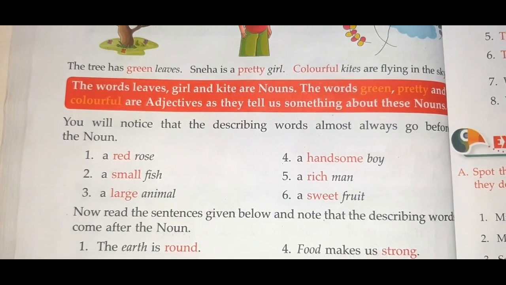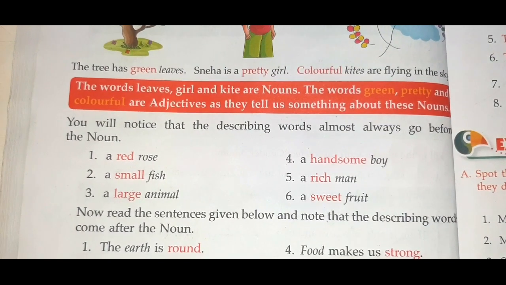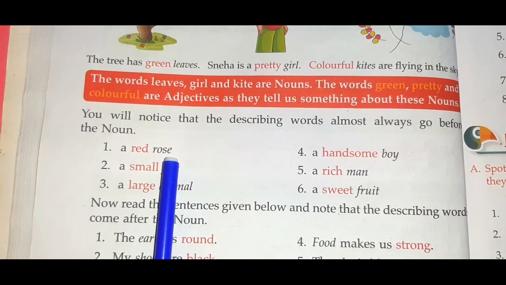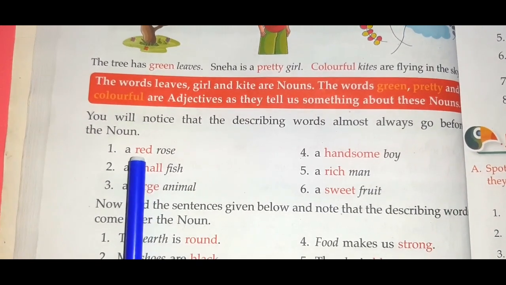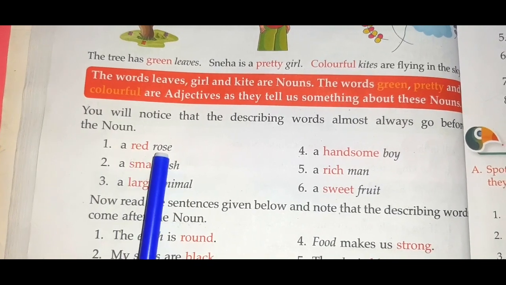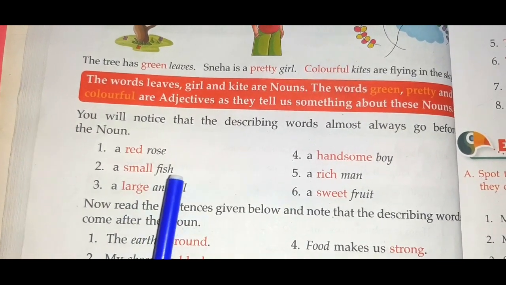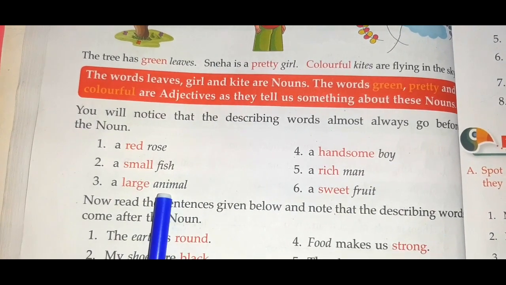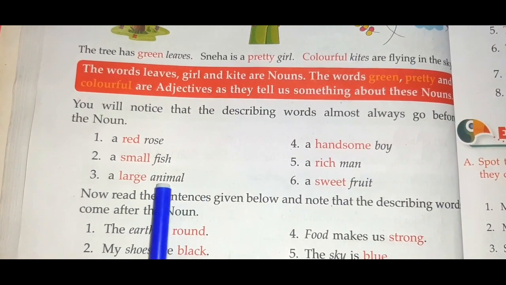The describing words or adjectives can be written before or after the naming word. Like here, a red rose. The word red is the adjective. It comes before the noun, rose. A small fish. Small is the adjective. It comes before the noun, fish. A large animal. So large is the adjective and it comes before the noun, animal.